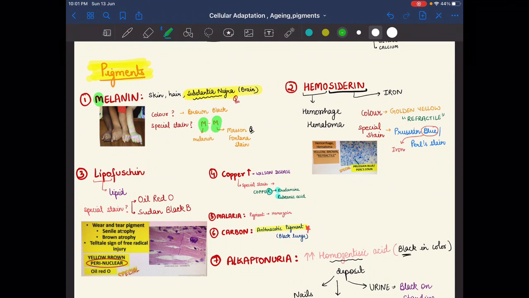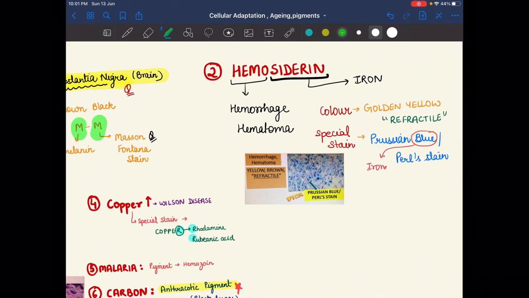Next is the hemosiderin. Hem means hemorrhage or hematoma. Sidrin means iron. So due to hemorrhage or hematoma, there is increased amount of iron or iron deposition. The color is golden yellow, and in a question we can identify it by the word refractile. The special stain for hemosiderin is Prussian blue or Perls stain.